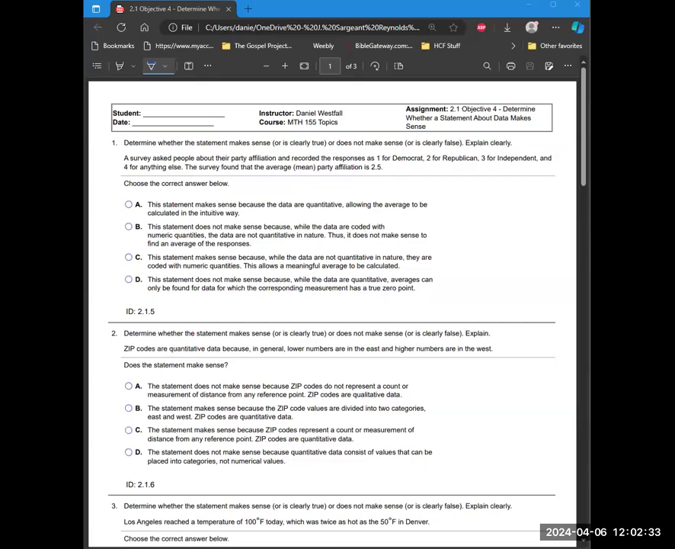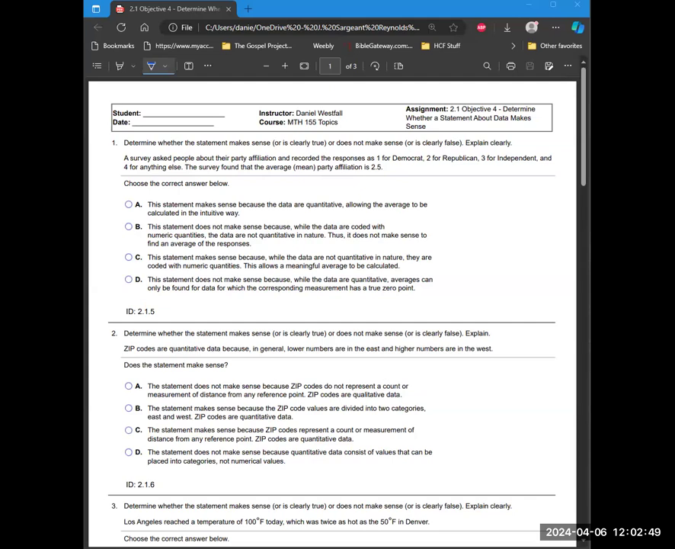In this video, we're going to talk about 2.1 Objective 4, where we determine whether a statement about data makes sense. Our first question asks us to determine whether the statement makes sense or is clearly true or does not make sense or is clearly false and explain clearly.